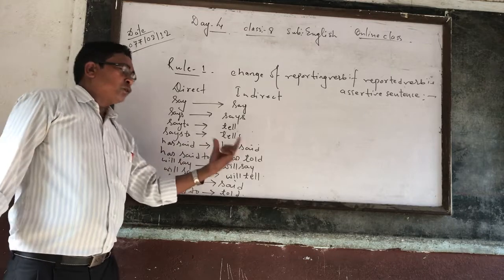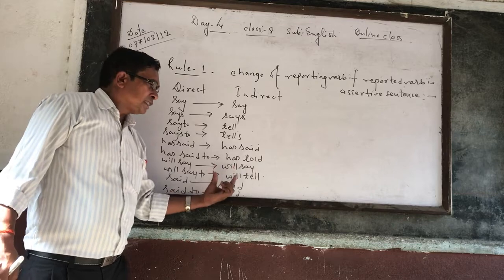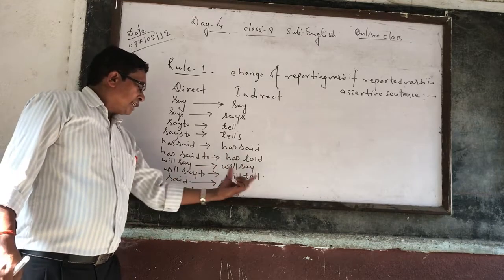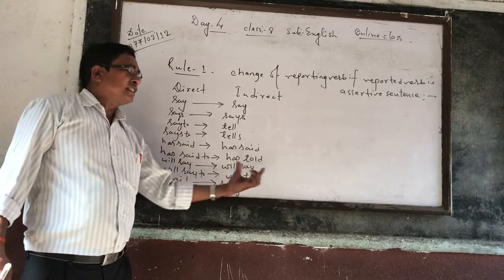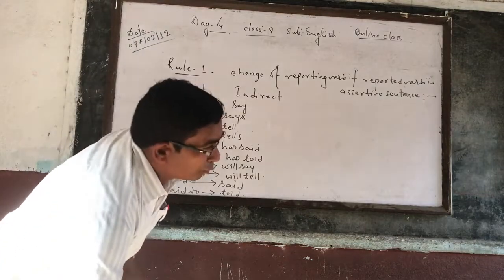Will say into will say. But if there is will say to, then will say to is changed into will tell. Likewise, if there is said, then said as it is. But if there is said to, then said to is changed into told. This is rule number 1.